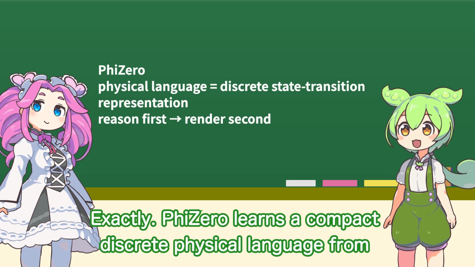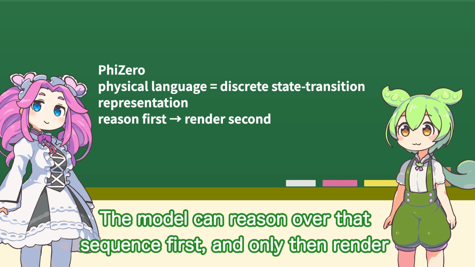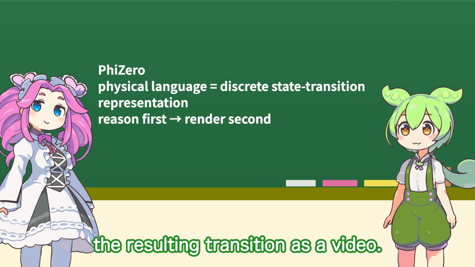Exactly. PhiZero learns a compact, discrete physical language from unlabeled videos. These symbols describe how a world state changes. The model can reason over that sequence first, and only then render the resulting transition as a video.